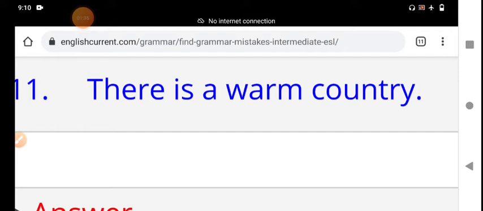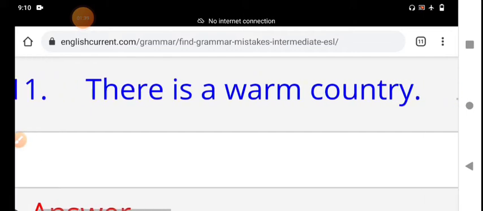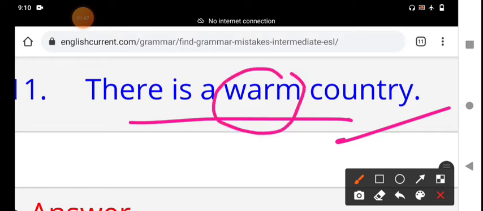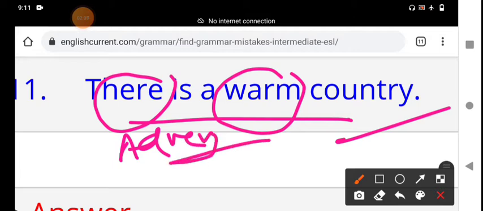The 11th one, the first one here, is the sentence they have written: "There is a warm country." Warm is an adjective. It comes before a noun and describes the country. Generally, there is an introducing word. Here in this sentence, there is an adverb of place. Here and there are opposite words.